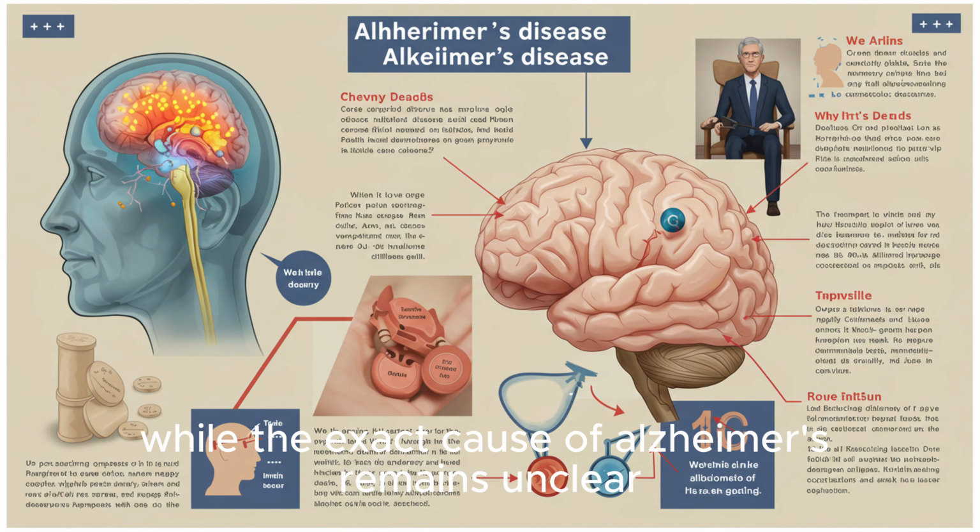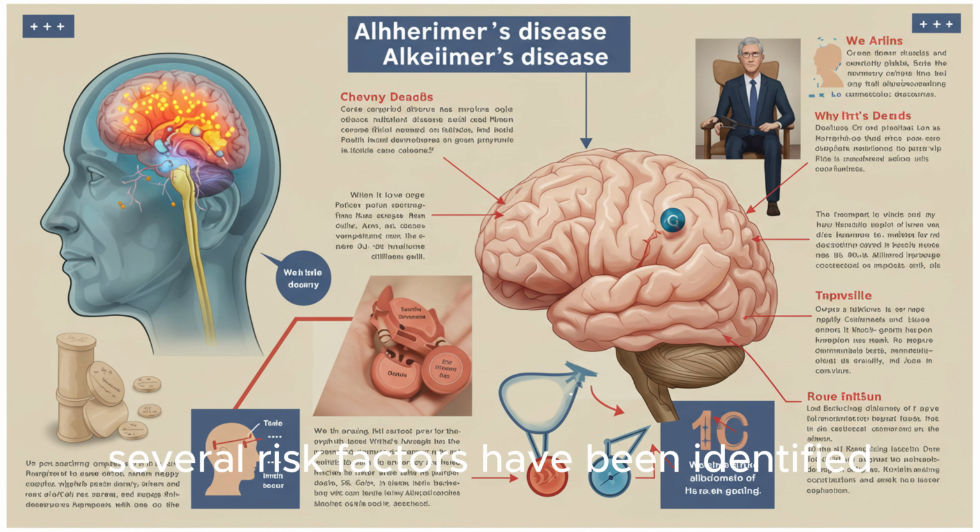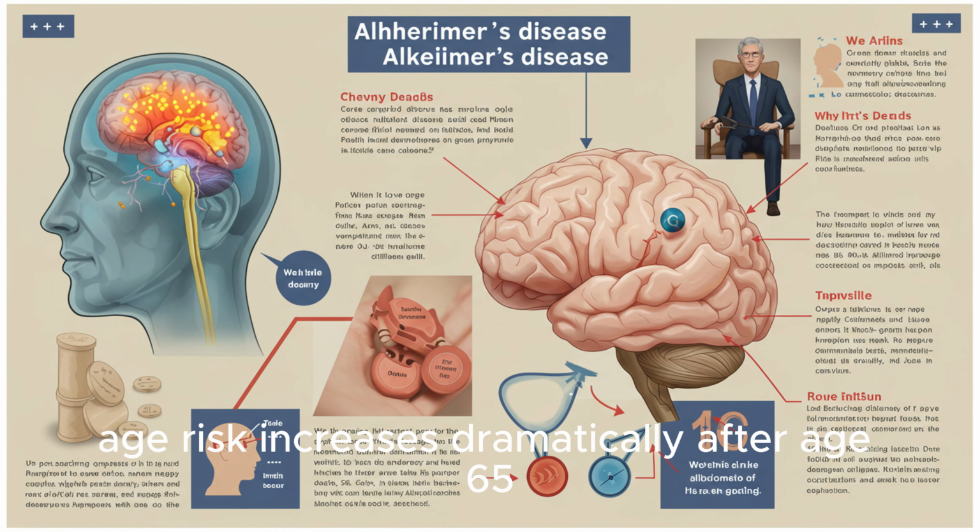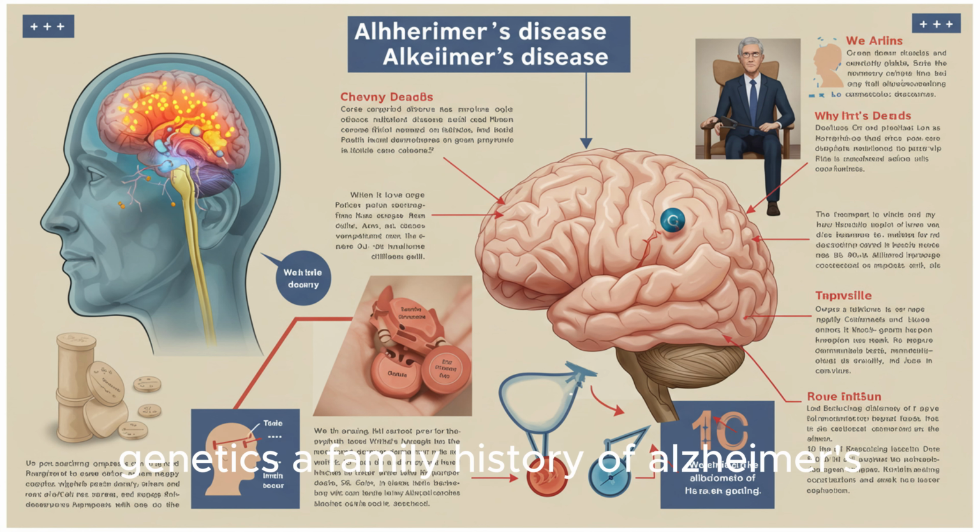Risk factors and causes. While the exact cause of Alzheimer's remains unclear, several risk factors have been identified. Age. Risk increases dramatically after age 65. Genetics. A family history of Alzheimer's or carrying certain genes, like APOE4.